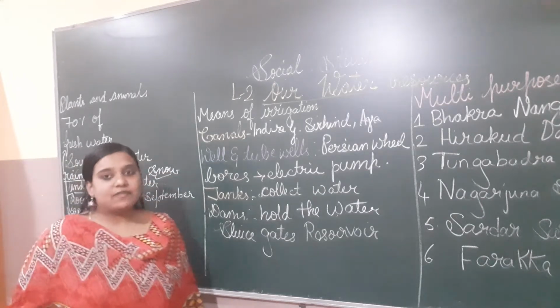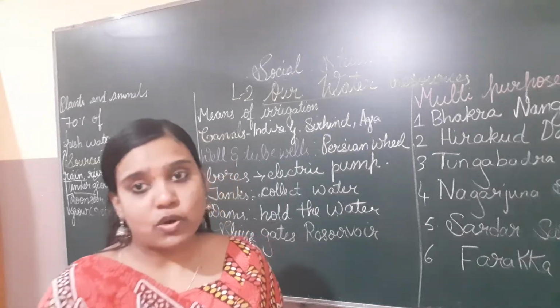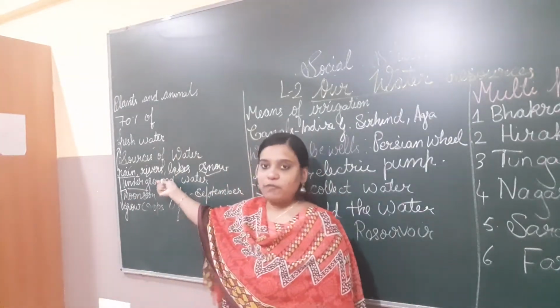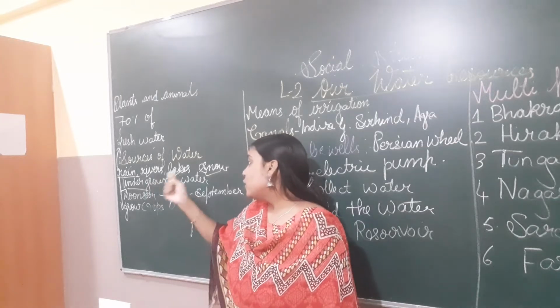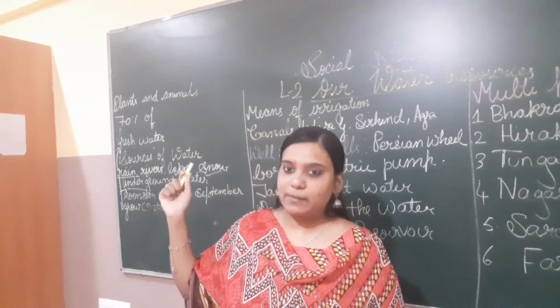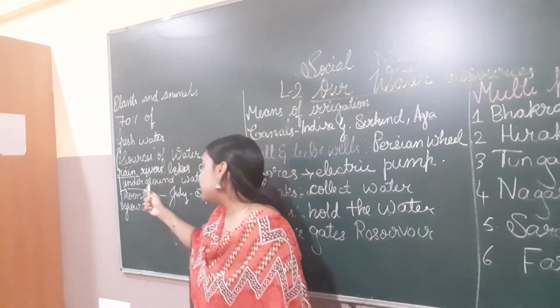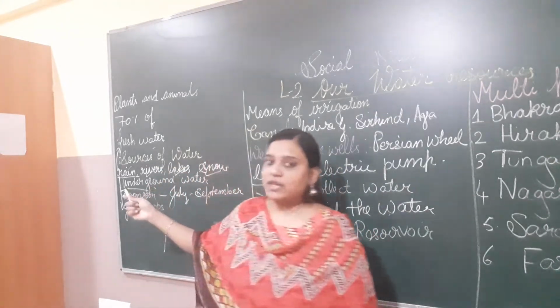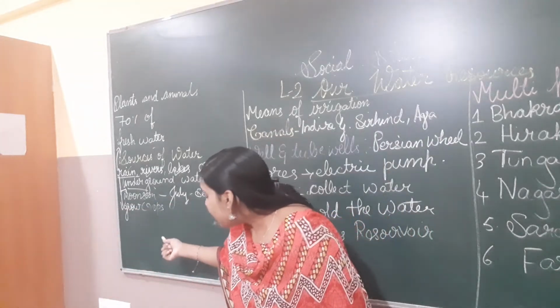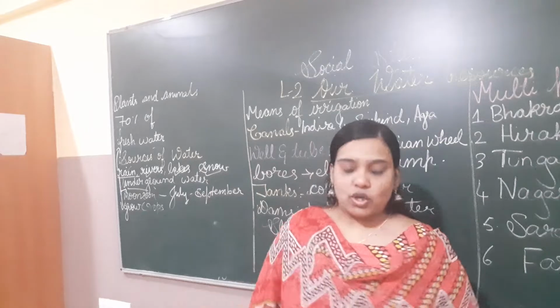How do we get rainwater? With the help of rainfall. Rivers and lakes you also know. Snow: if you remember the northern Himalayas, glaciers melt and become water. Underground water, for example, comes from bore wells.